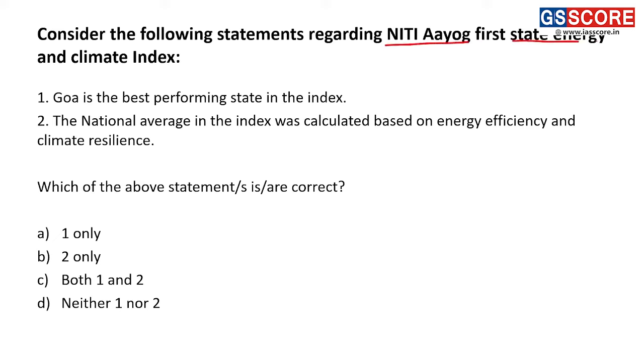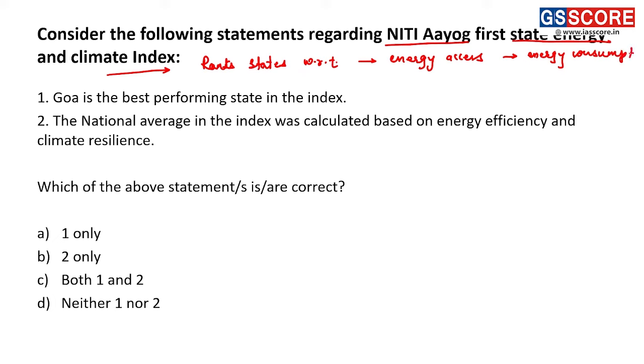Niti Aayog's State Energy and Climate Index ranks states with respect to energy access, then energy consumption, then the third aspect is energy efficiency, and the fourth aspect is safeguarding environment.